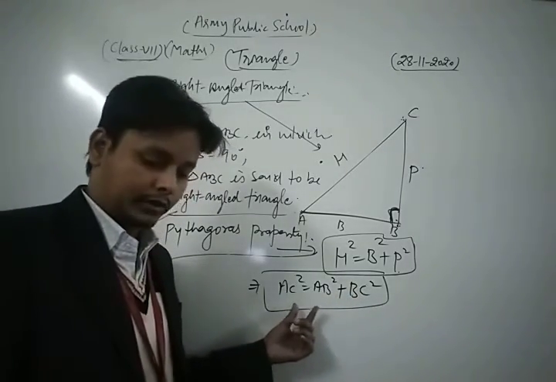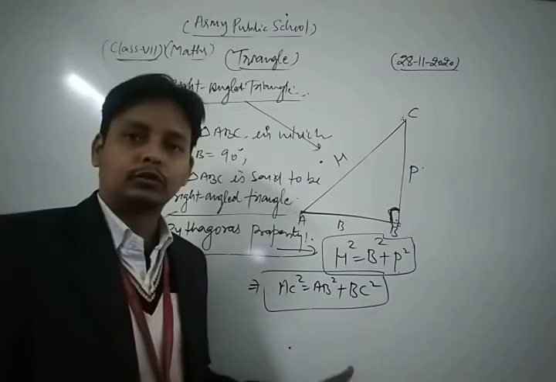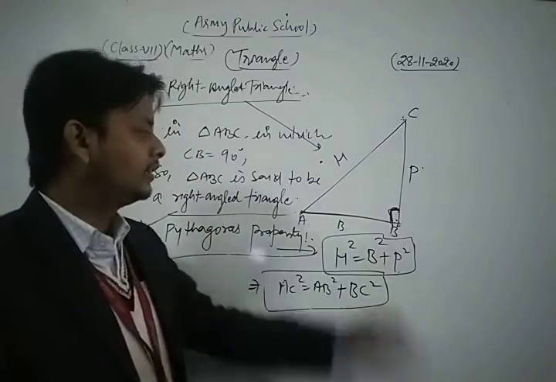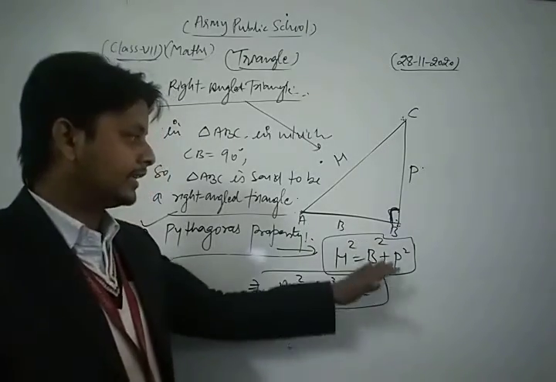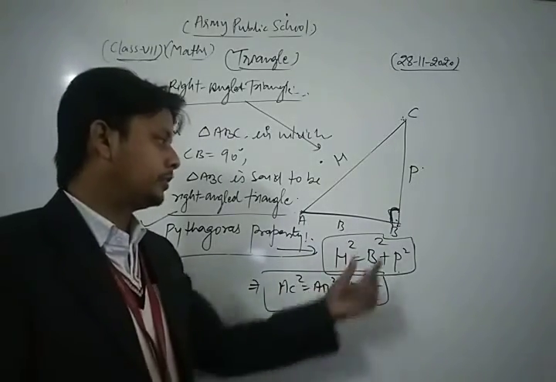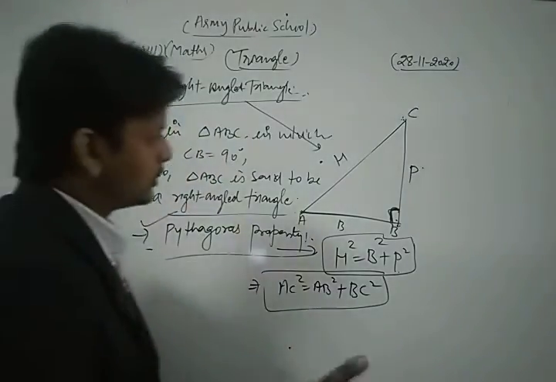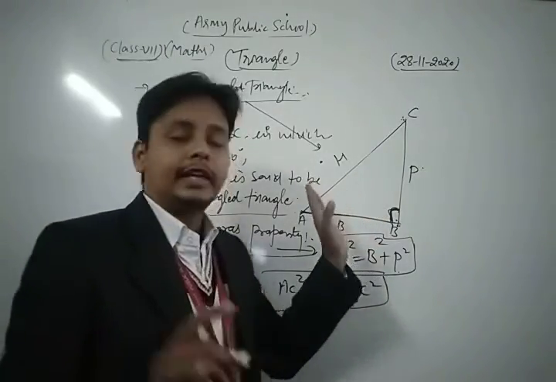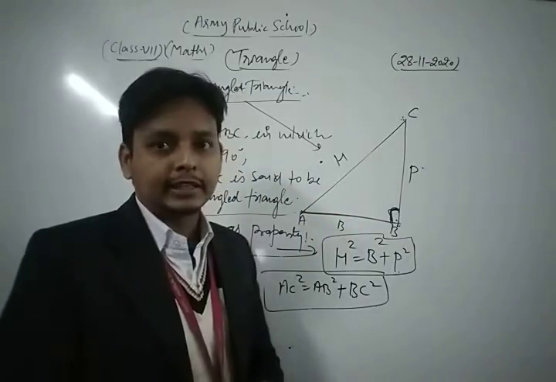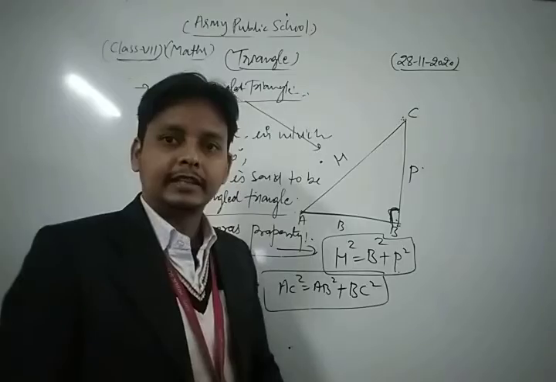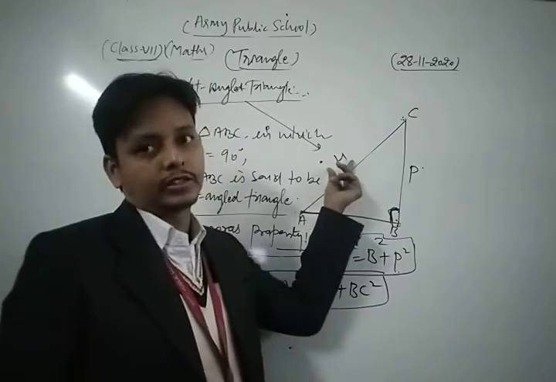This is the concept of a right angle triangle. One of the most important concepts is that in any right angle triangle, hypotenuse is always the longest side.